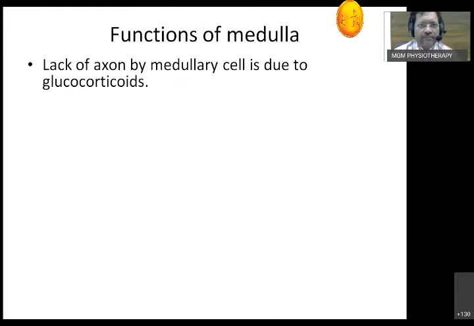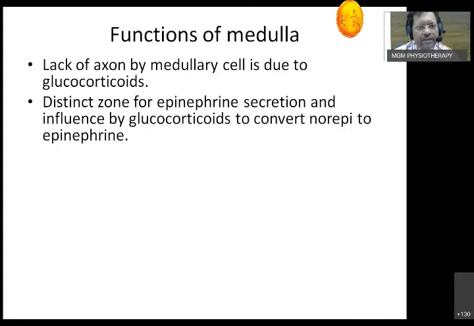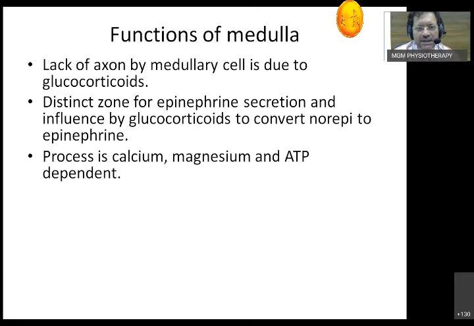Functions of the medulla. The medulla is dependent on glucocorticoids. Already we have mentioned this. There is a distinct zone of epinephrine. It has been found recently that epinephrine secreting cells are more separate than the norepinephrine cells. But under the influence of glucocorticoids, norepinephrine is converted into epinephrine. This process requires three important things. One is calcium ions. Second, a micronutrient, magnesium, which is one of the essential factors in production of epinephrine, and it is very much an ATP dependent process.